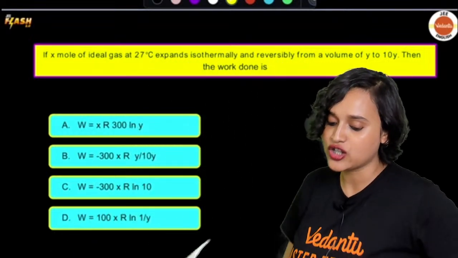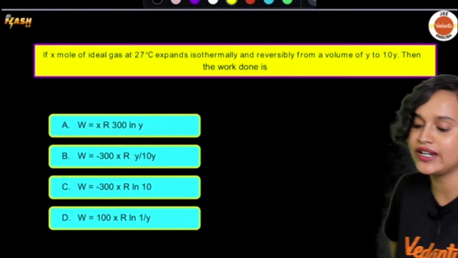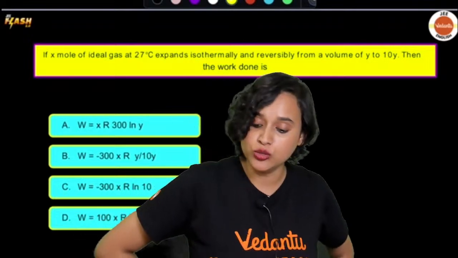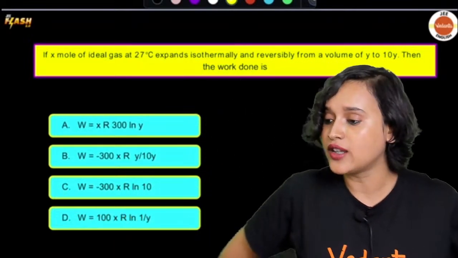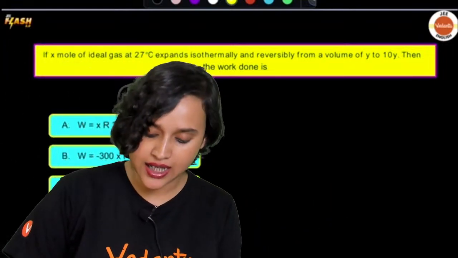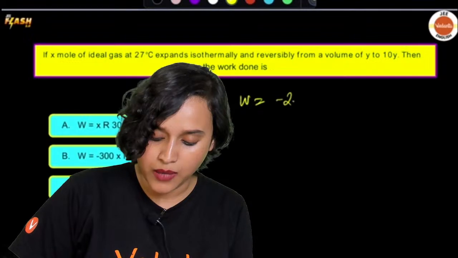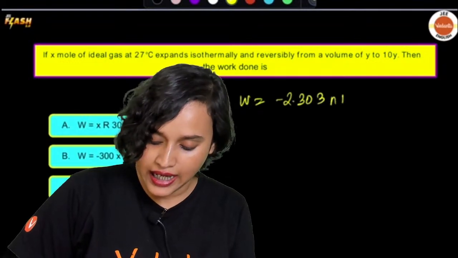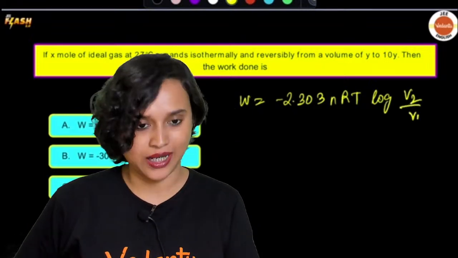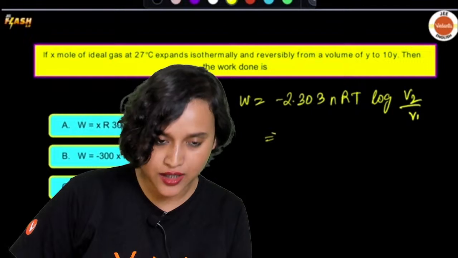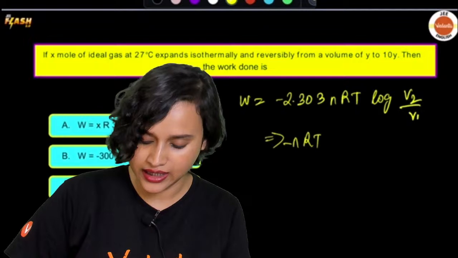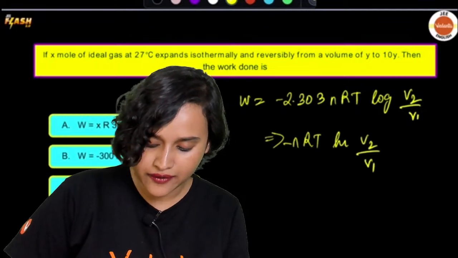This question: if X mole of ideal gas at 27 degrees Celsius expands isothermally and reversibly from a volume of Y to 10Y, then the work done is? Can we answer? The answer is W equal to minus 2.303 nRT log V2 by V1. That means I can also write this as minus nRT ln V2 by V1. Can I not write this?